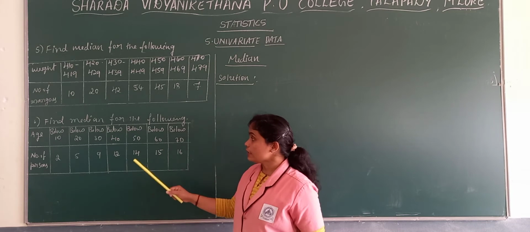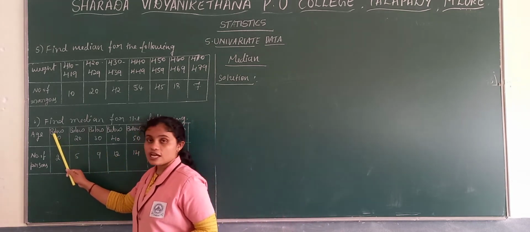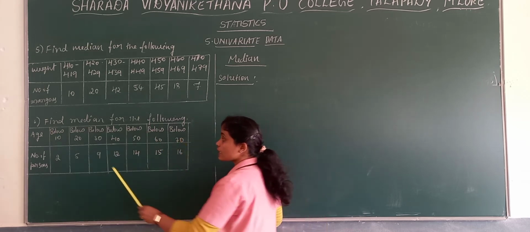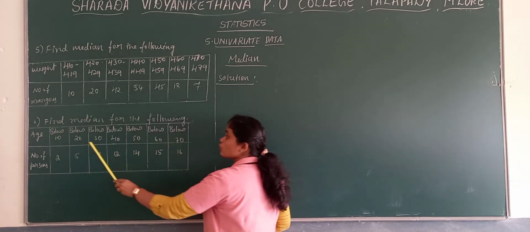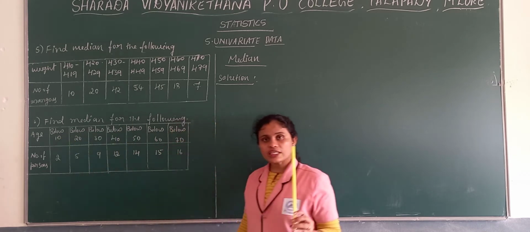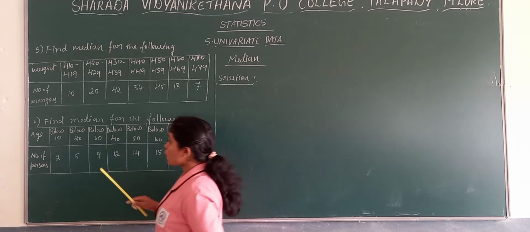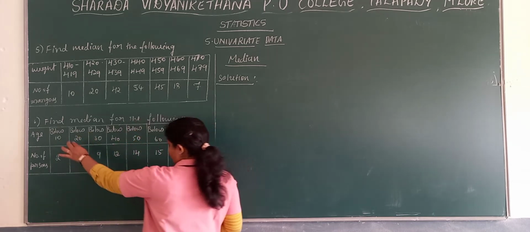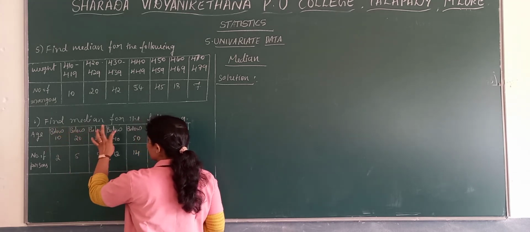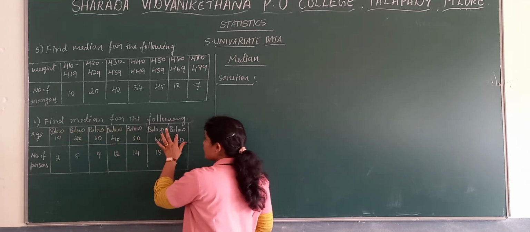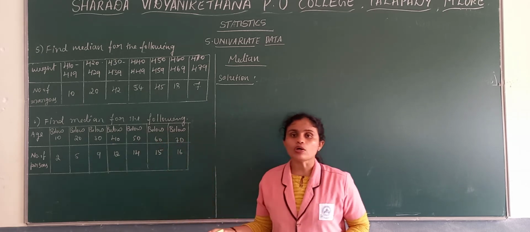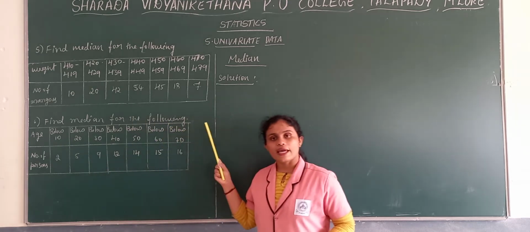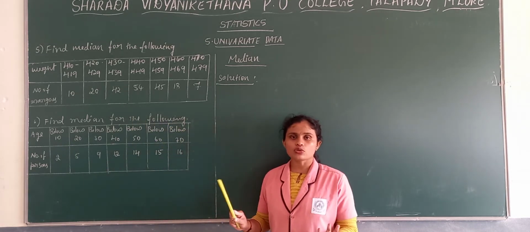Now second one, if you observe the problem, it starts with below 10 and it also ends with below. Throughout the class intervals, you can see the word below. And one more thing I have already told you, sometimes in the problem they mention below only in the first class, and then it will be proper 10 to 20, 20 to 30, 30 to 40, 40 to 50. But when you reach the end, they will write above 70. Only in the first and last class they will mention below or above.